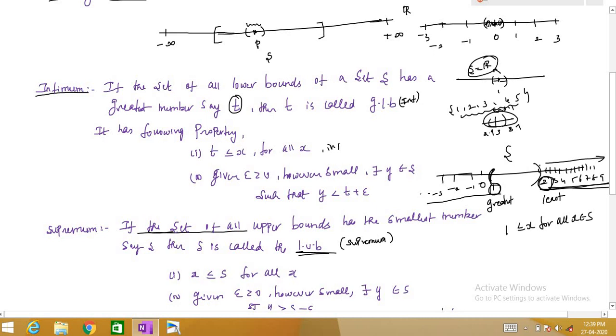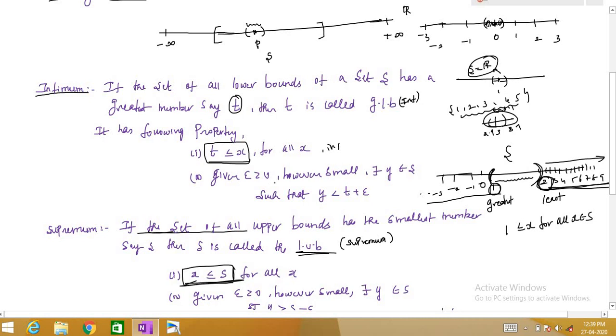If I take this as the supremum, then all the elements will always be what? This is the greatest of all the elements. Therefore, x is always less than or equal to S for all x. If I say it is an infimum, t is always less than or equal to x for all x. This is a mathematical way of representing an infimum, and this is satisfied.